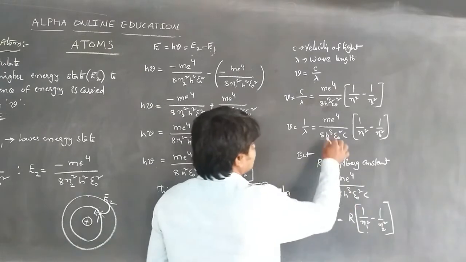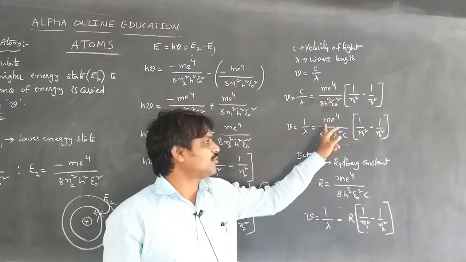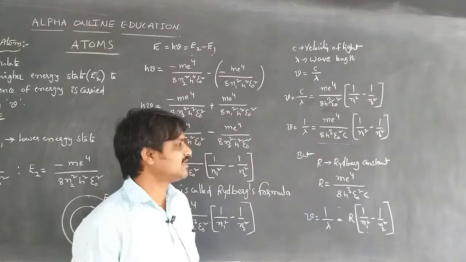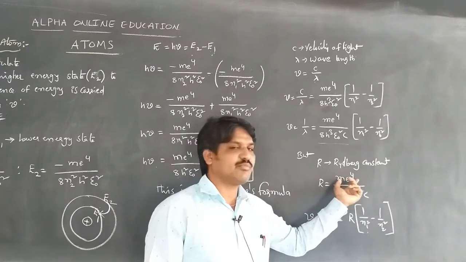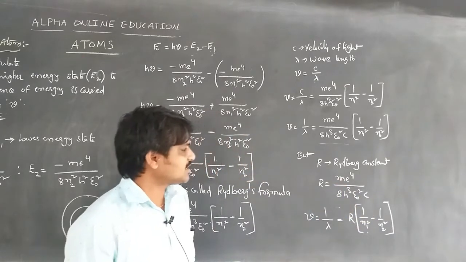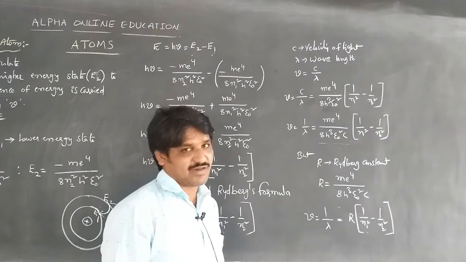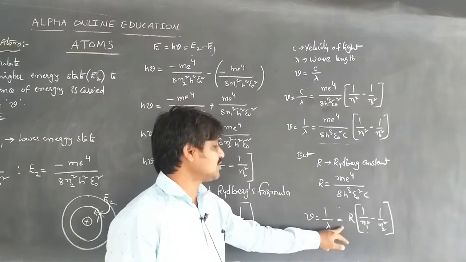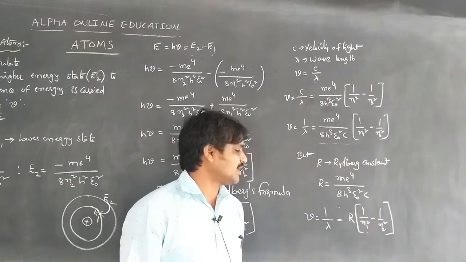We know that this expression represents the Rydberg's constant. This me power 4 by 8 h cube epsilon naught square c is the Rydberg's constant R. So R is equal to me power 4 by 8 h cube epsilon naught square c. This value can also be given by Balmer's empirical formula. So nu bar is equal to 1 by lambda is equal to R of 1 by n1 square minus 1 by n2 square.